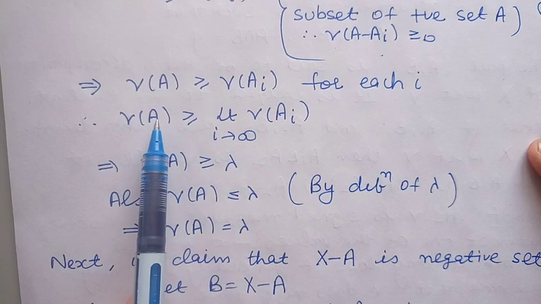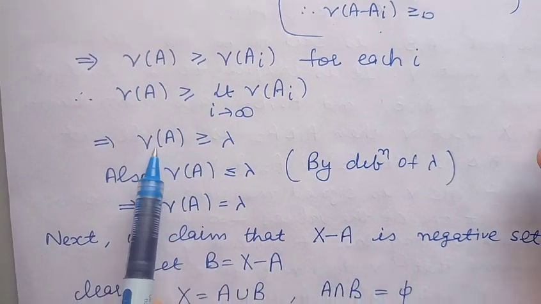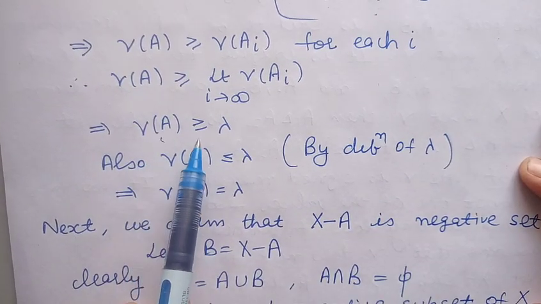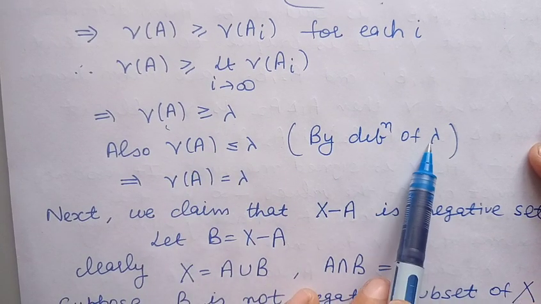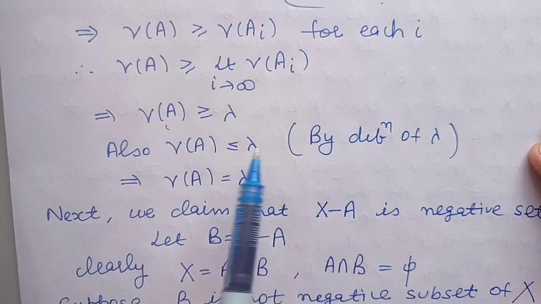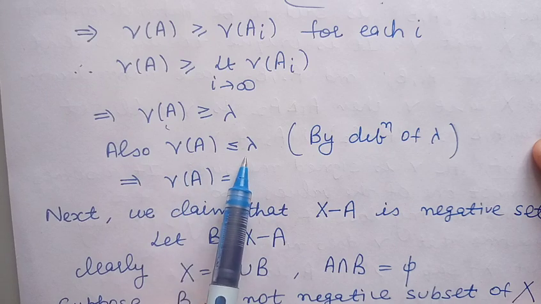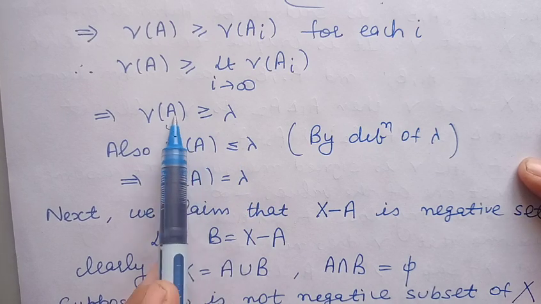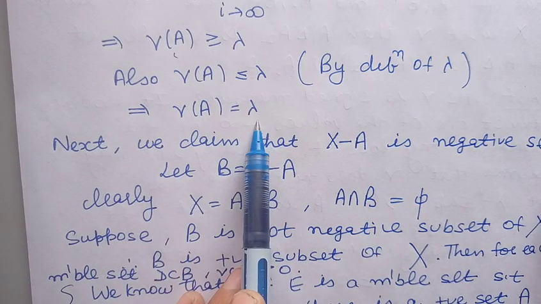So if we take the limit as i approaches infinity, we get that the measure of A will be greater than or equal to lambda. Now, because lambda is the supremum of the signed measures of the positive sets, by definition nu of A will be less than or equal to lambda. Combining these two, we get that the measure of A is lambda.